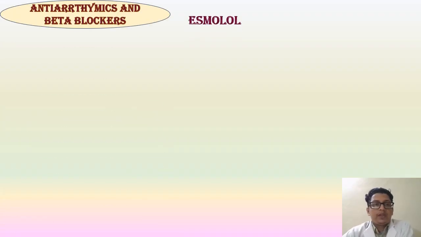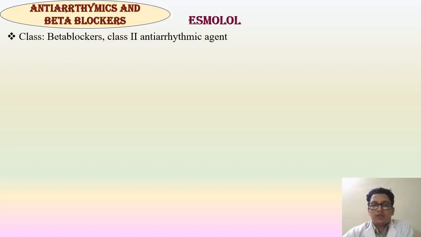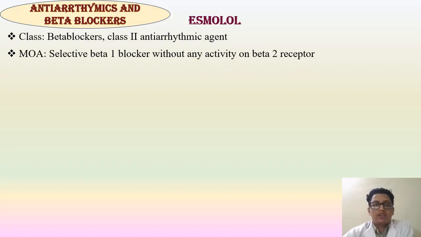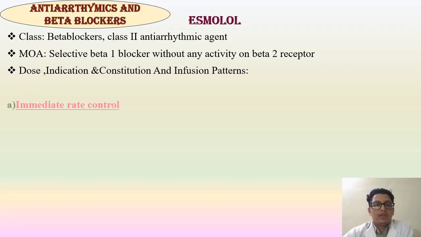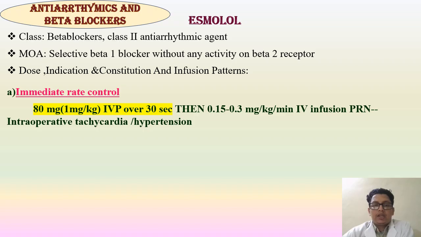Next is esmolol. Esmolol is an antiarrhythmic and beta blocker. It comes under the class beta blocker, class 2 antiarrhythmic agent. Mechanism of action: selective beta 1 blocker without any activity on beta 2 receptor. For immediate rate control in AF we can use 80 milligram, that is 1 milligram per kilogram IVP over 30 seconds, then 0.15 to 0.3 milligram per kilogram per minute IV infusion in intraoperative tachycardia or hypertension.